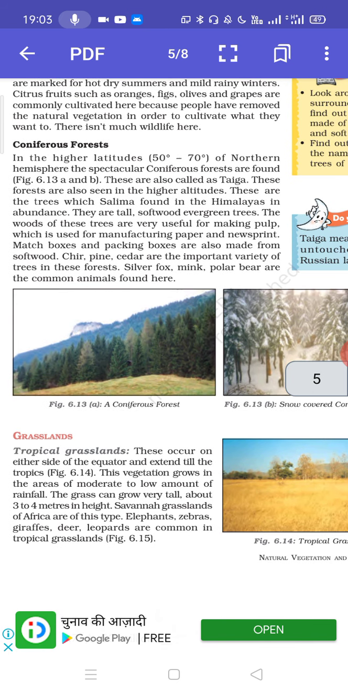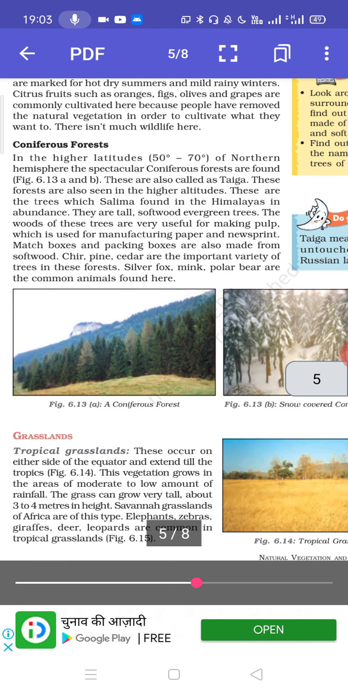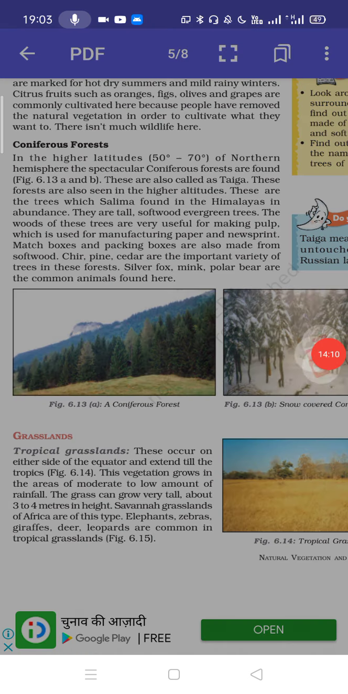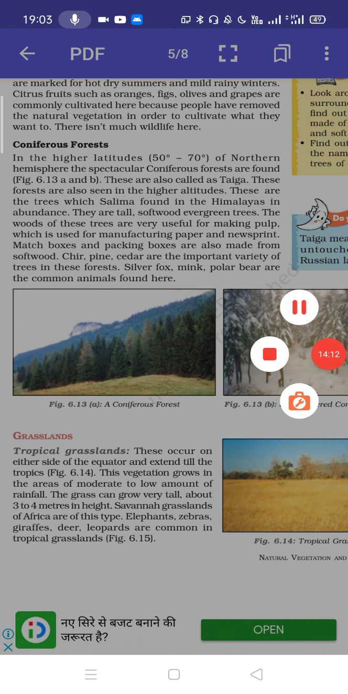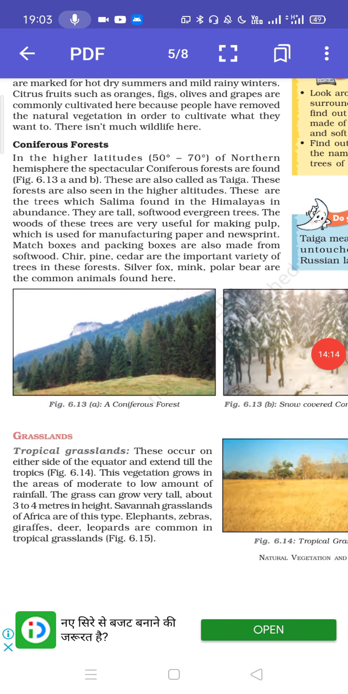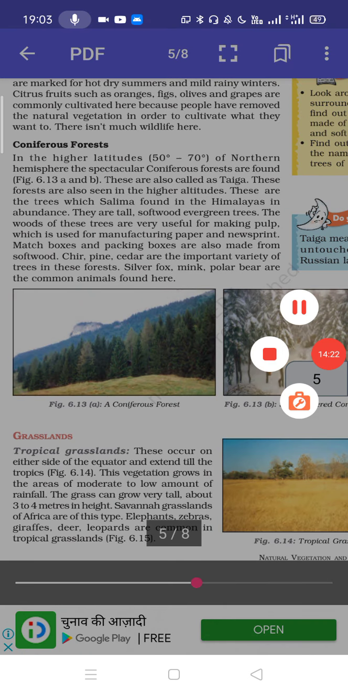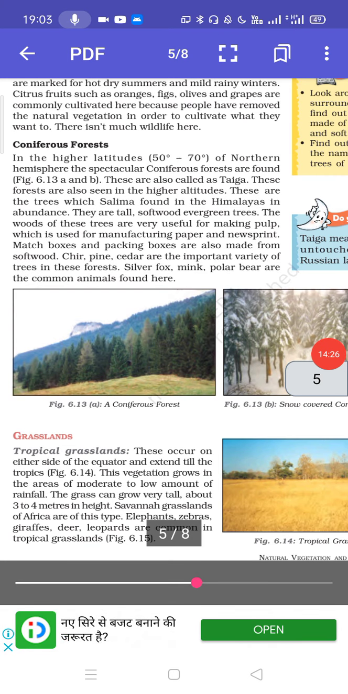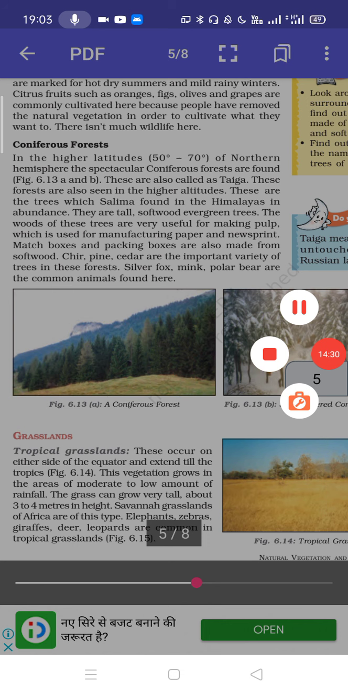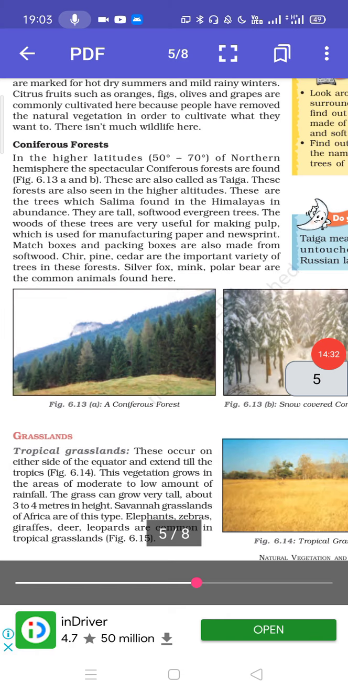Therefore, class, we will end the chapter here itself today. We will be continuing with the grasslands in the next class. Please go through all the 6 forests, see their important features, and try to understand them because it is very important for your future classes as well. Then only you will be able to understand when you will be studying geography further.